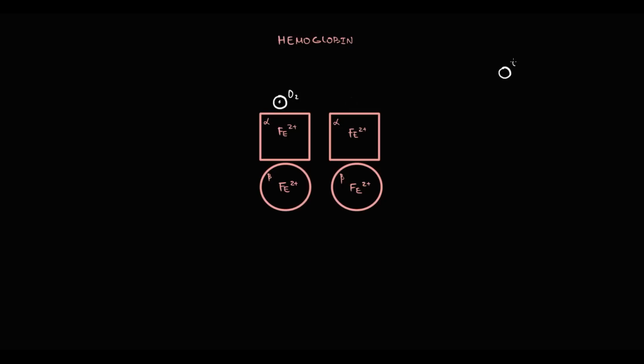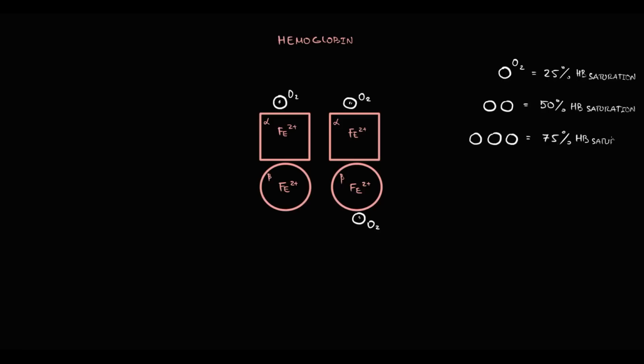If hemoglobin has just 1 oxygen molecule, we say that hemoglobin saturation is 25%. If hemoglobin carries 2 oxygen molecules, its oxygen saturation becomes 50%. 3 oxygen molecules give saturation 75%. And if hemoglobin has 4 oxygen molecules, it's 100% saturated hemoglobin.